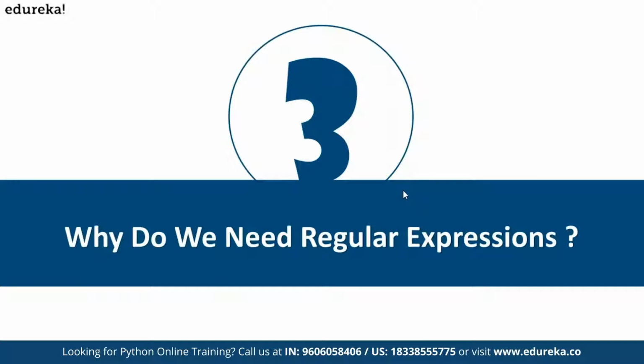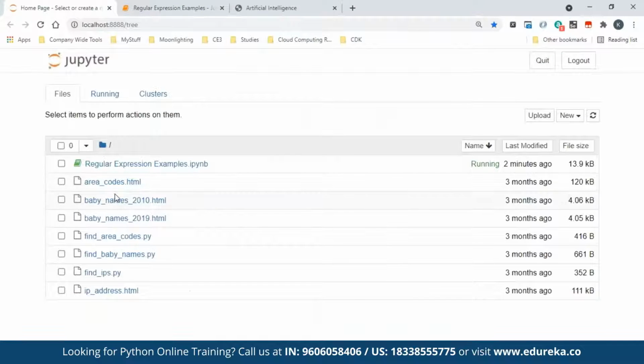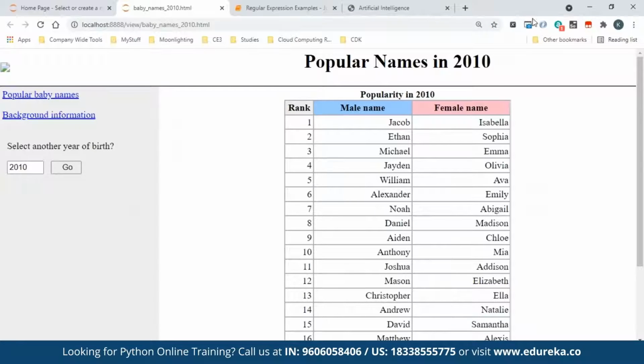The same thing is what the existence of regular expression. There are a lot of use cases. One use case could be, let's say, for example, we will see this example also, but I'm just giving you. Let's say somebody showed you something like this, names, and they asked you to fetch the names from this, only names. This is a HTML page, which I'm going to show you in a while. If they ask you to show it, you have to just fetch the names and rank.